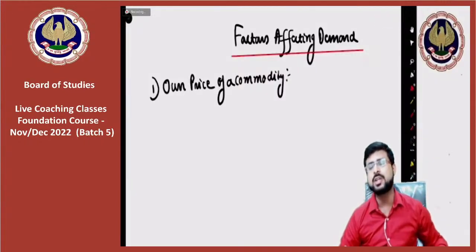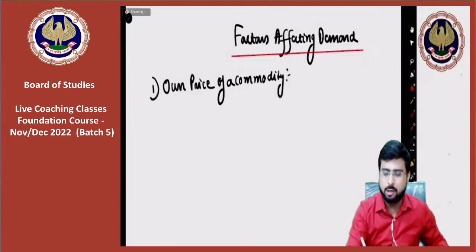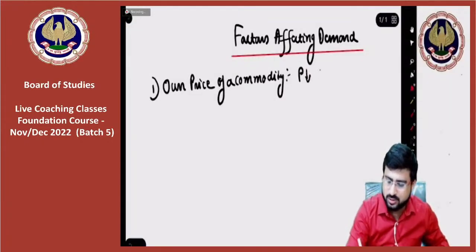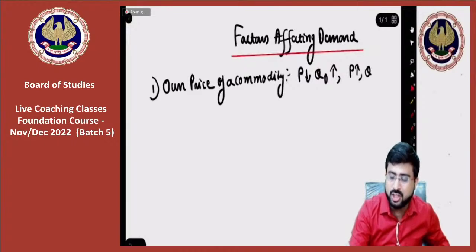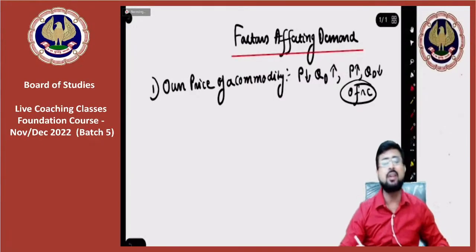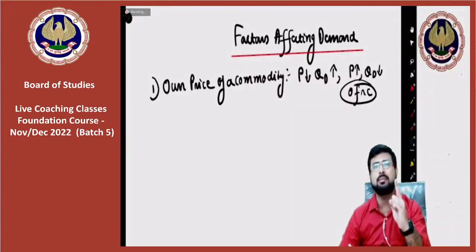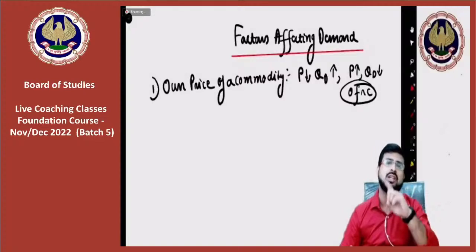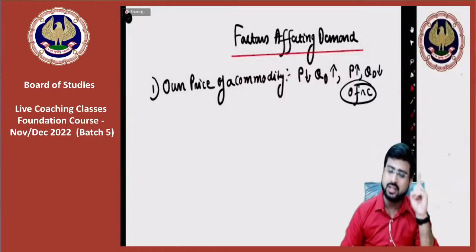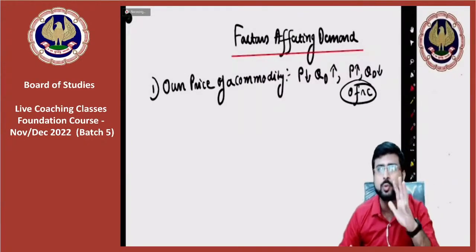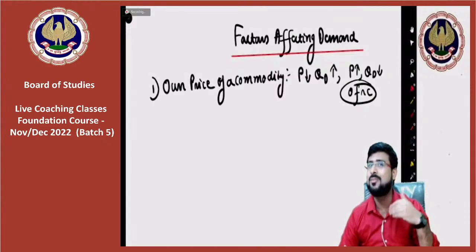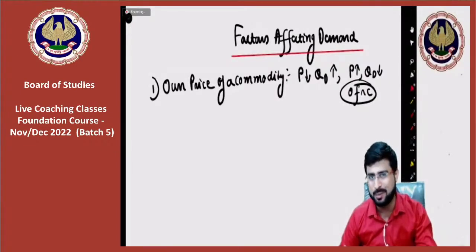Generally speaking, my dear friends, we are not talking about exceptions here, but generally speaking, when the price of a commodity falls, the quantity demanded rises, and when price rises, quantity demanded falls, other factors remaining constant. Whenever we are studying one factor affecting demand, please remember that other factors we will assume to be constant, that is, they are not changing, otherwise it will be very difficult to predict what is happening to demand.